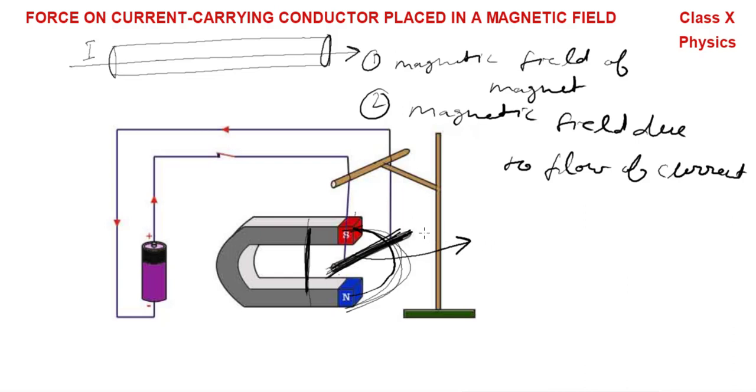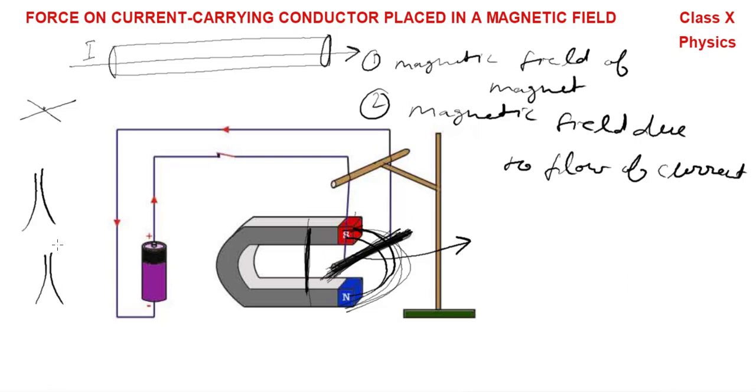So we can say why the mechanical force is generated. I had told you magnetic field lines never cross one another, never intersect one another. When magnetic field lines come close, they never touch each other. They repel each other. The same here, there are two types of magnetic field lines: one of the natural magnet and the second because of flow of current in that rod.